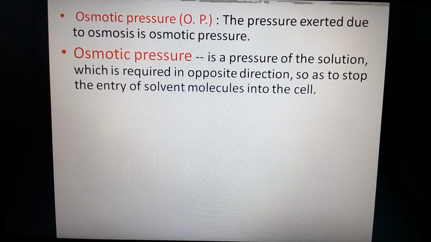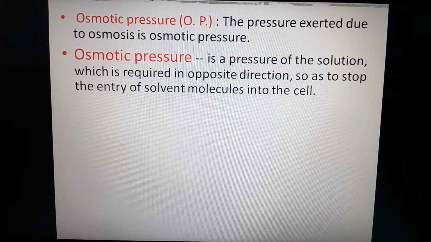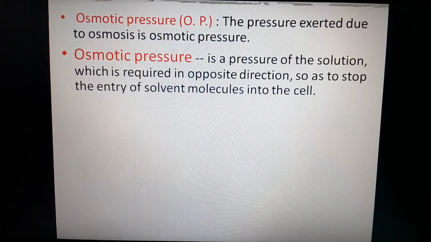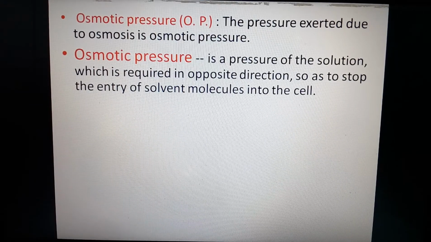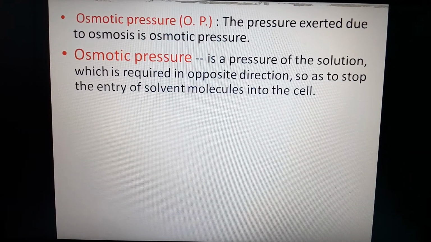Osmotic pressure is the pressure of a solution which is required in the opposite direction so as to stop the entry of solvent molecules inside the cell. Actually it is determined by the number of osmoles per liter of the solution. What are osmoles? These are the number of active particles present in the given solution.